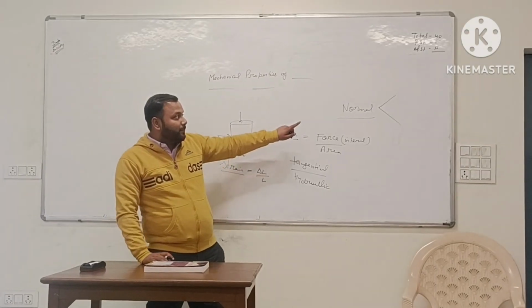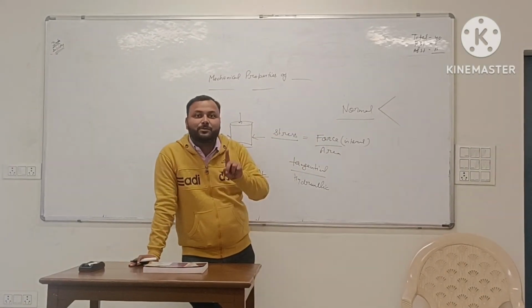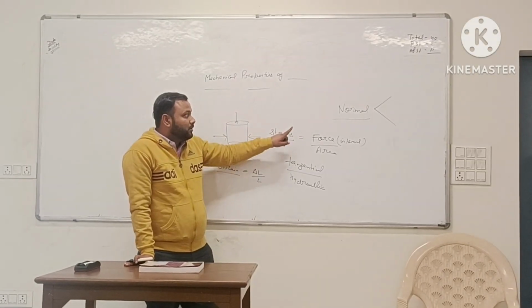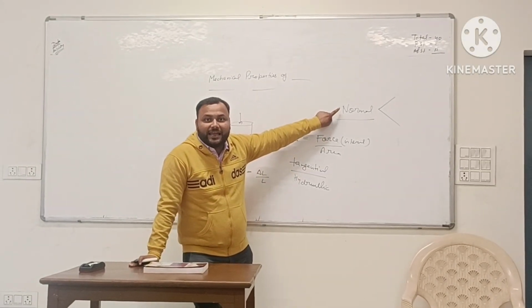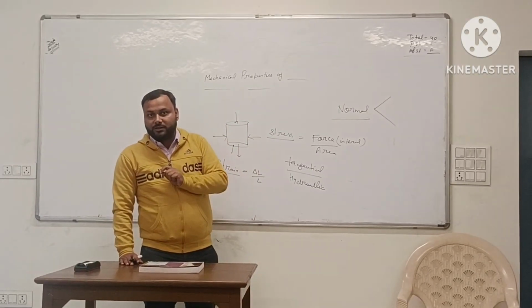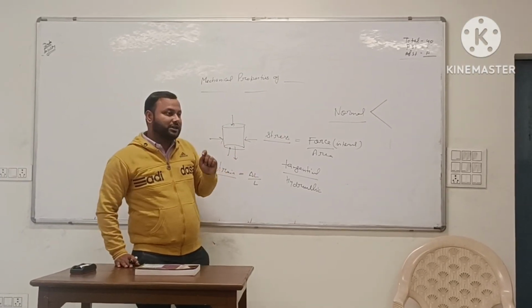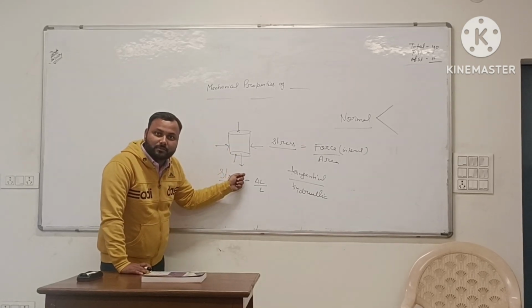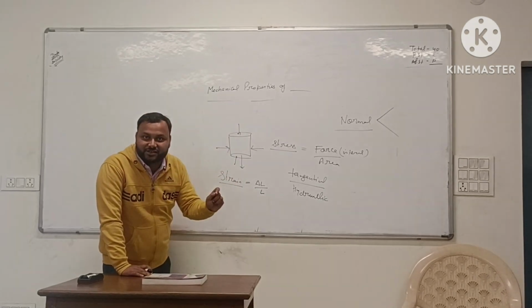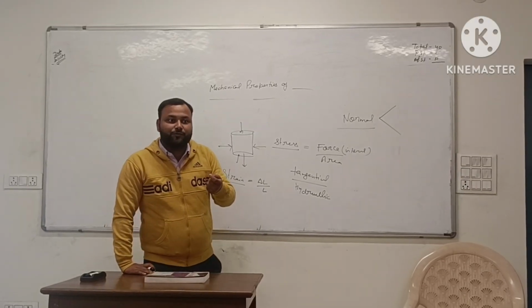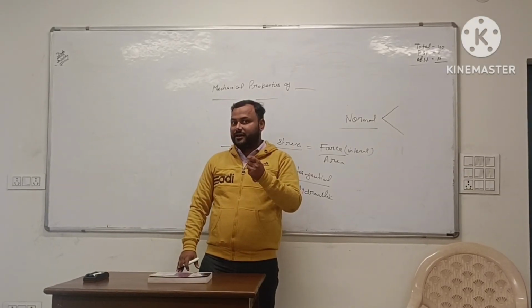Because when you are applying a normal force, the size will be changed. So change in length upon original length is the type where you apply a normal force, and that strain is called longitudinal strain. When the application of force and the change in length are in the same direction, that is longitudinal. There is another type of strain, that is lateral strain.